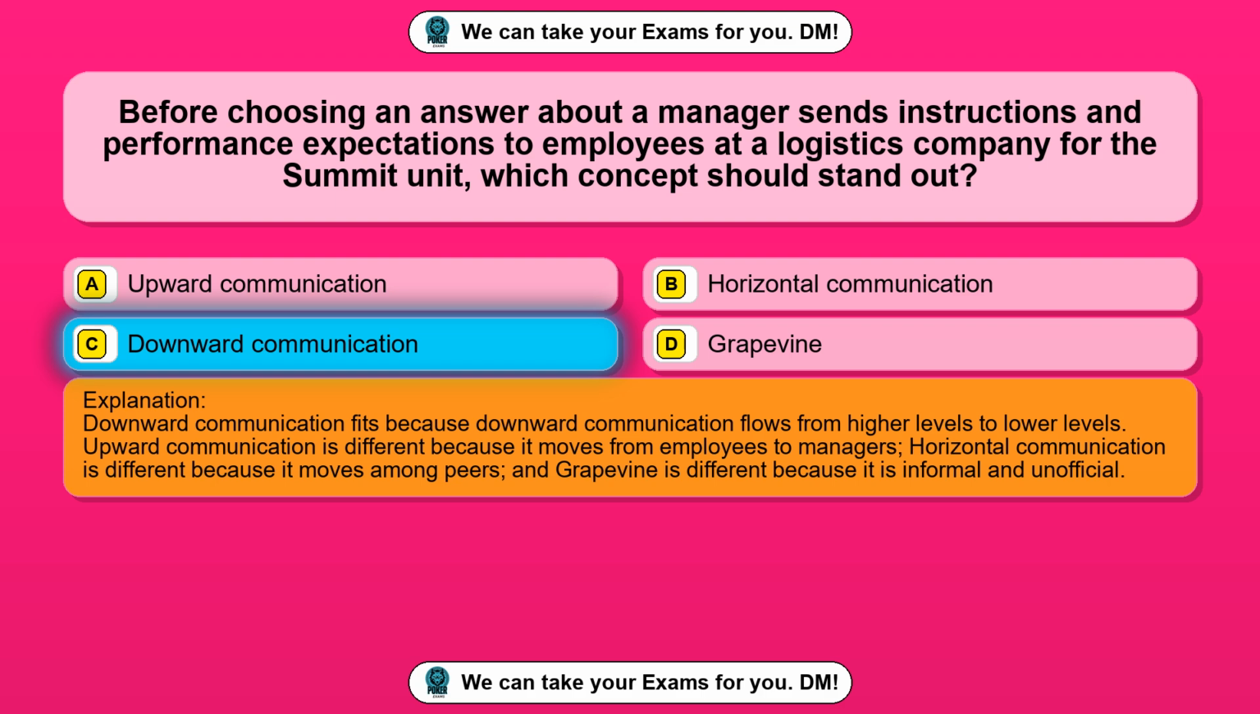Upward communication is different because it moves from employees to managers. Horizontal communication is different because it moves among peers, and grapevine is different because it is informal and unofficial.